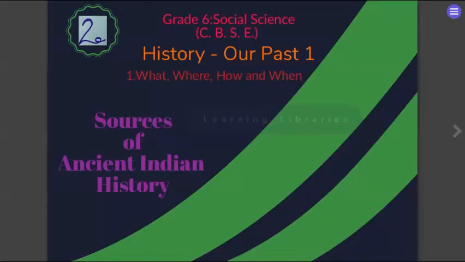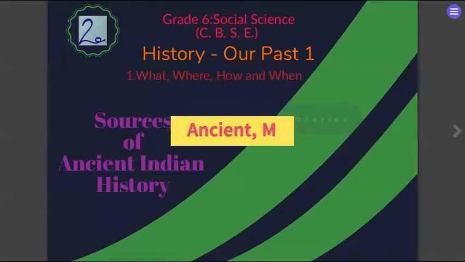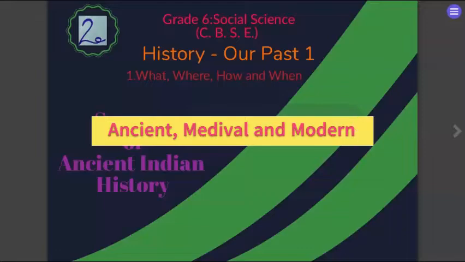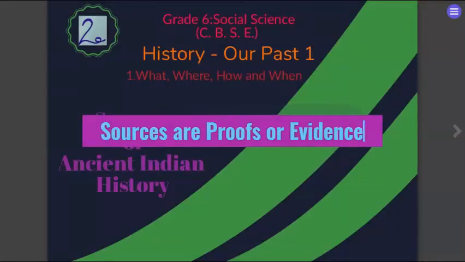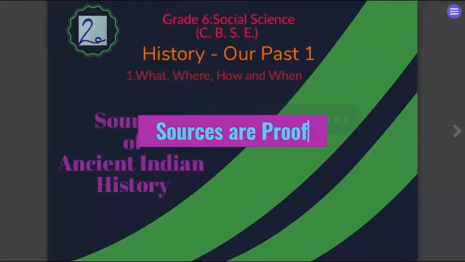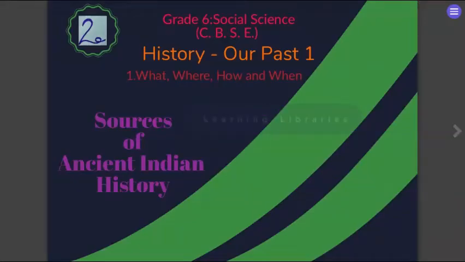This lesson, What, Where, How, and When, is a part of Indian history, which is known as ancient Indian history. Any country's history can be divided into three eras: ancient, medieval, and modern. History cannot just be understood. We need proof for events that happened. We are always in search of proofs, which are very important.